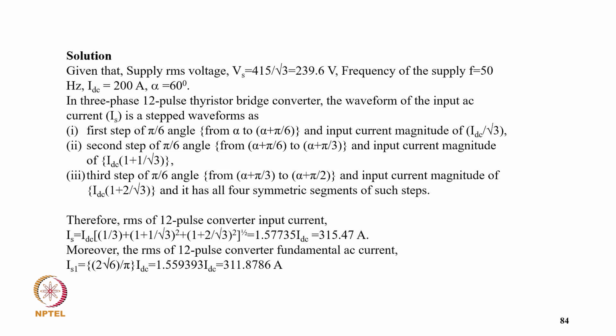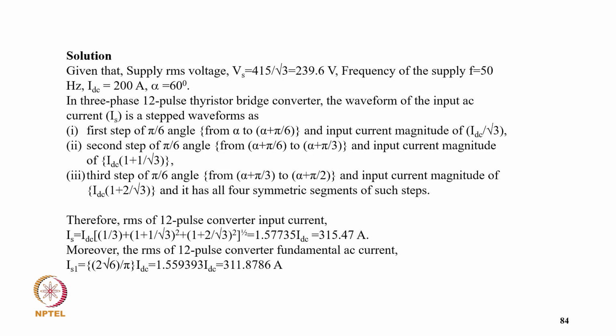In a three-phase 12 pulse thyristor bridge converter, the waveform of input current is a stepped waveform: the first step of π/6 angle from alpha to alpha plus π/6, with input current ID/√3; the second step of π/6 angle from alpha plus π/6 to alpha plus π/3, with input current magnitude ID in bracket 1 plus 1/√3; and the third step of π/6 angle from alpha plus π/3 to alpha plus π/2, with input current magnitude of ID in bracket 1 plus 2/√3. It has four symmetrical segments of such type.